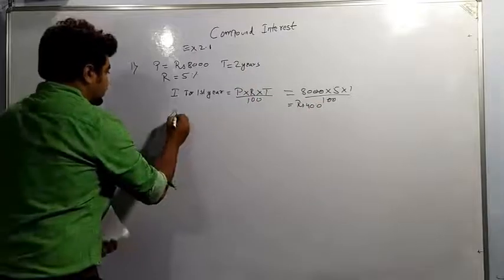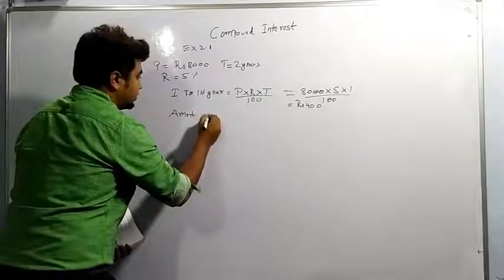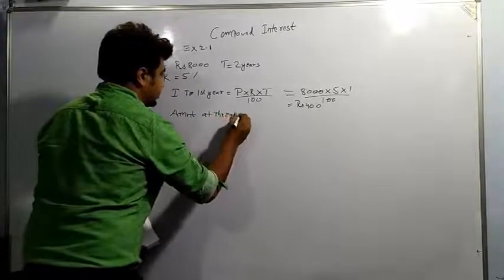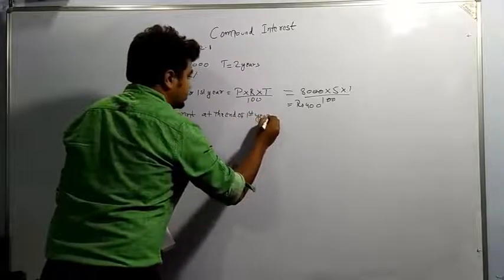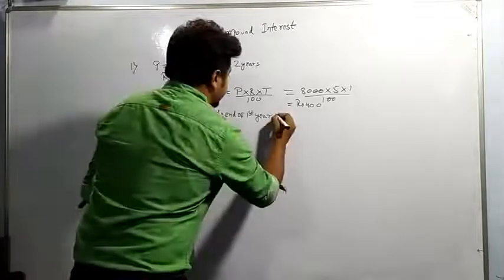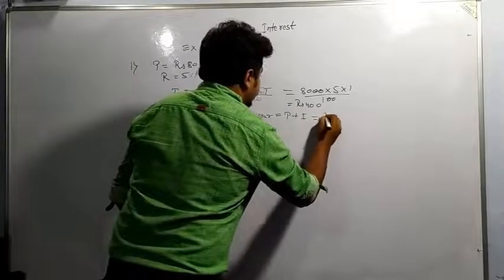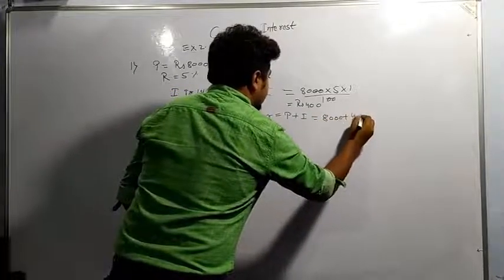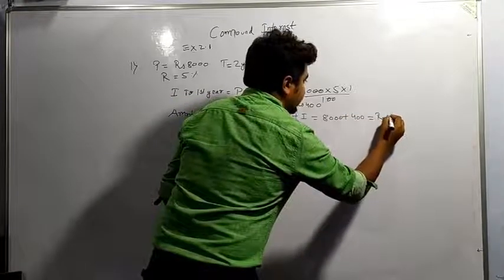Now amount, I am writing amount as AMNT. Amount at the end of first year is equal to, as we know, principal plus interest. So P plus I is equal to 8,000 plus 400, which comes out to be 8,400.